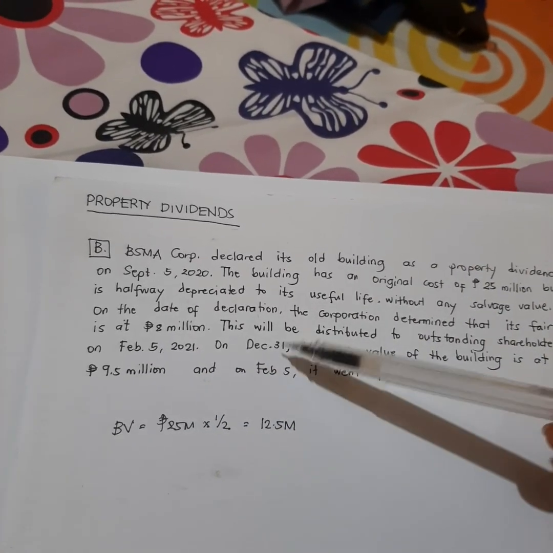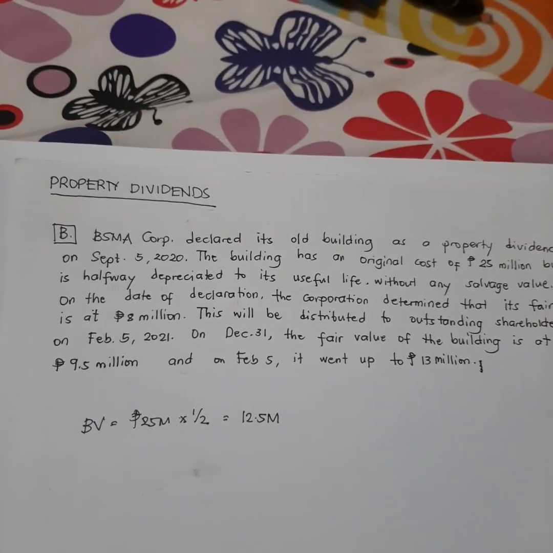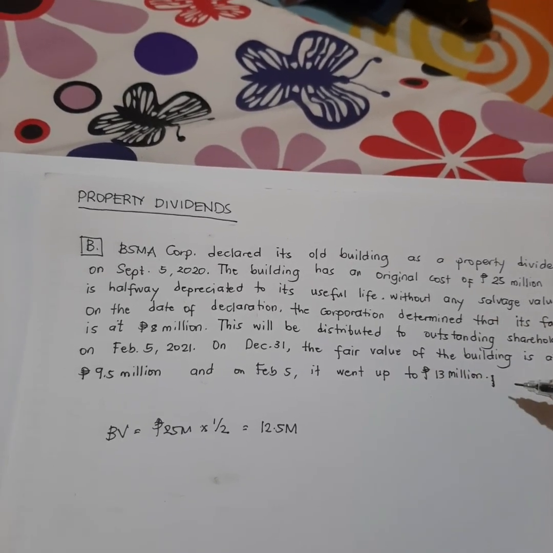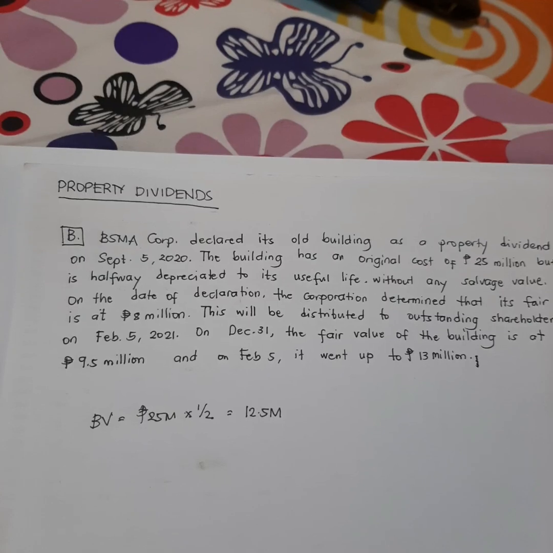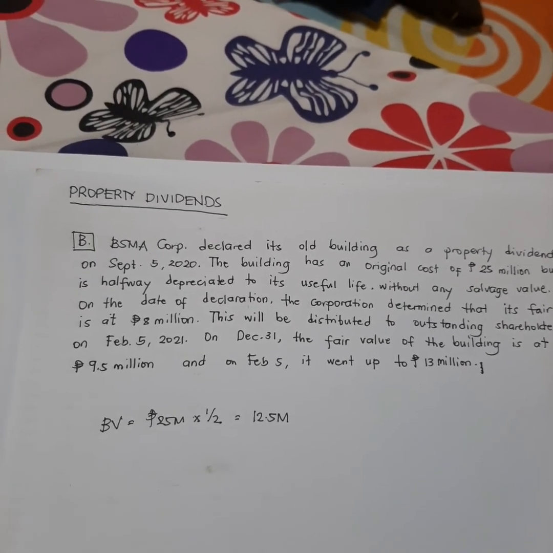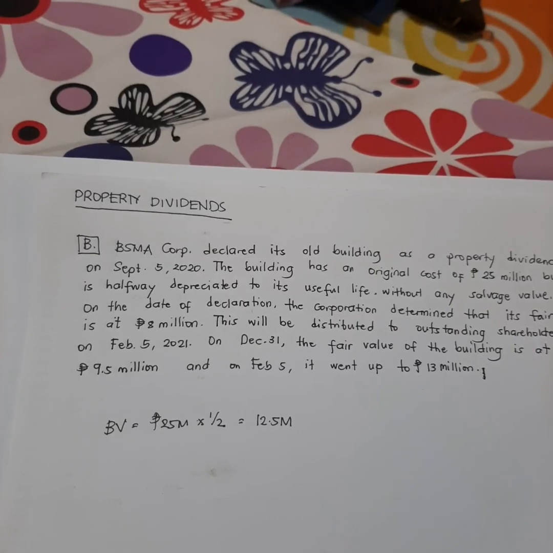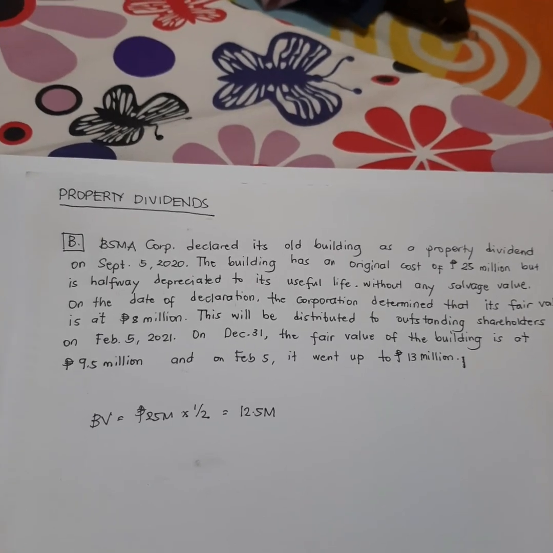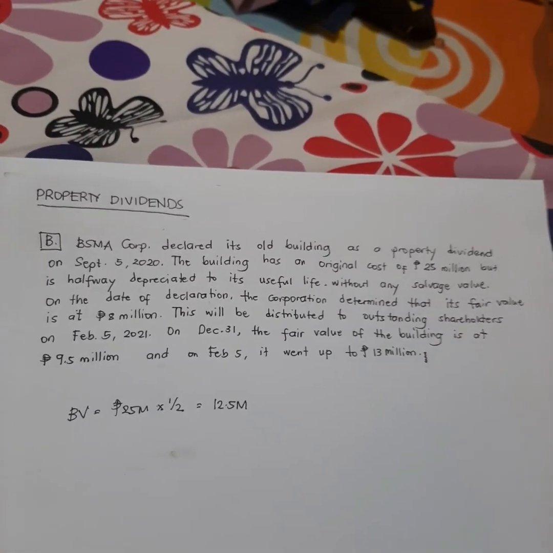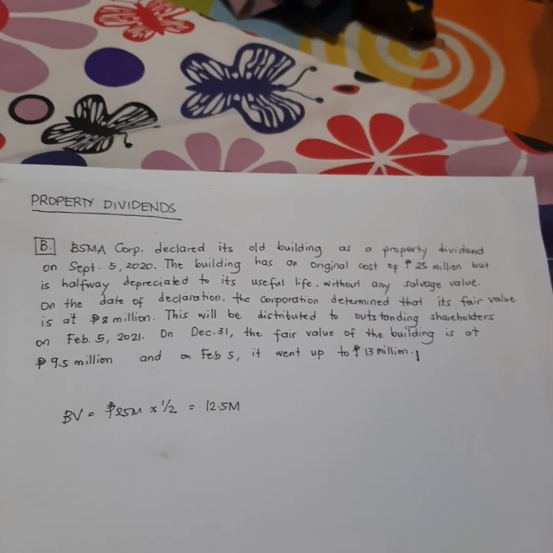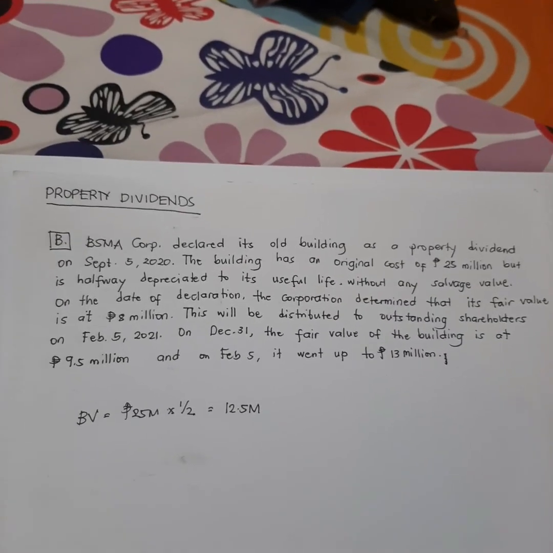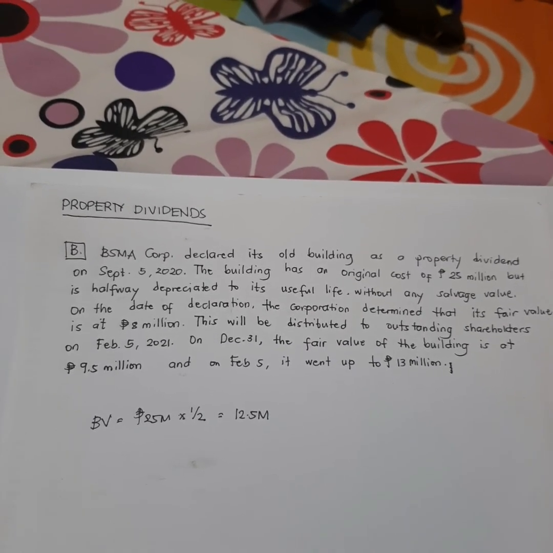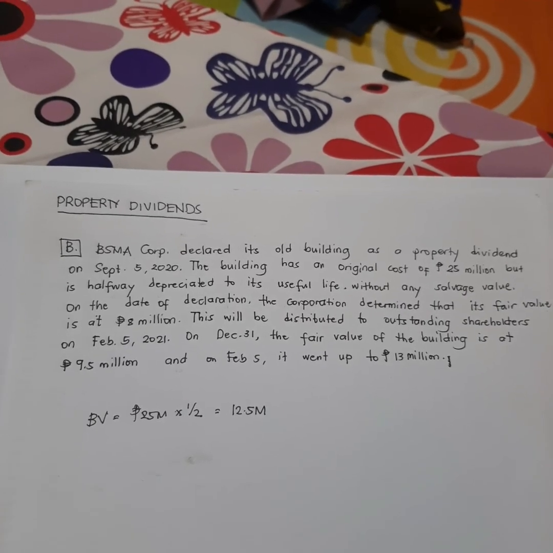On December 31, which is the balance sheet date, the fair market value of the building is at 9.5 million, and on February 5, it went up to 13 million. So, eto na ngayon yung makikita nyo, yung difference between a property dividend declared na PPE siya and a property dividend declared na investments. So, yung kanina kasi investments, kaya kung makikita ninyo, pareho ng galaw yung asset tsaka yung liability. So, pag tumaas yung asset natin, tinataas talaga natin siya by recording the unrealized gain. Pag bumaba naman, binababa talaga natin siya by recording the unrealized loss.